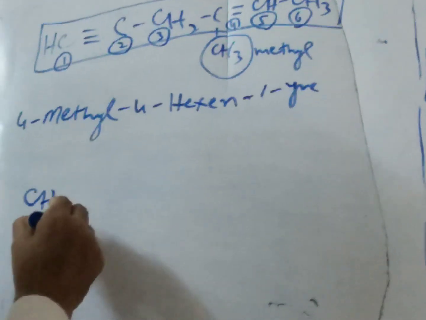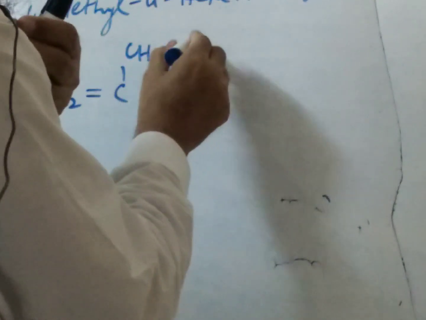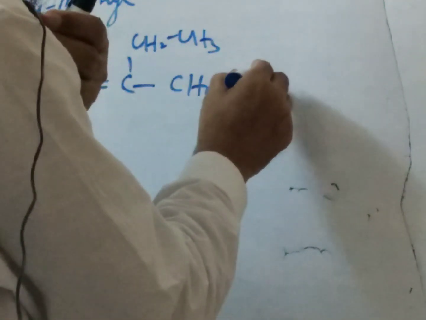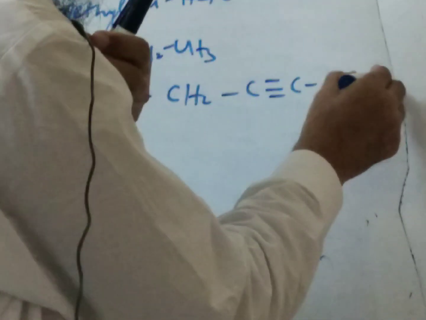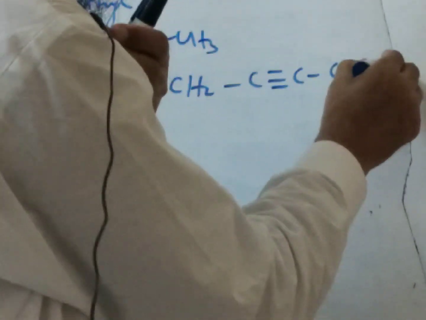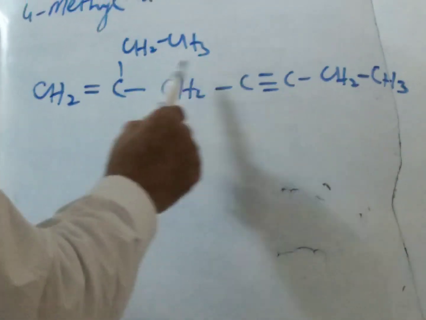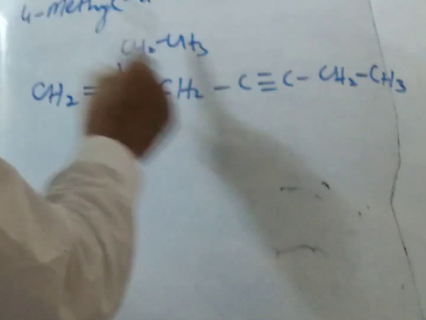For example, CH2 double bond C, CH2, CH3, CH2, and this is the C triple bond C, CH2, CH3. Now you can see 1, 2, 3, 4, 5, 6, 7, 8.